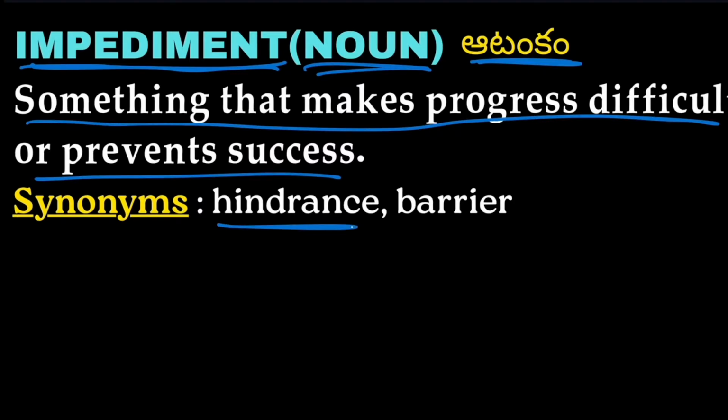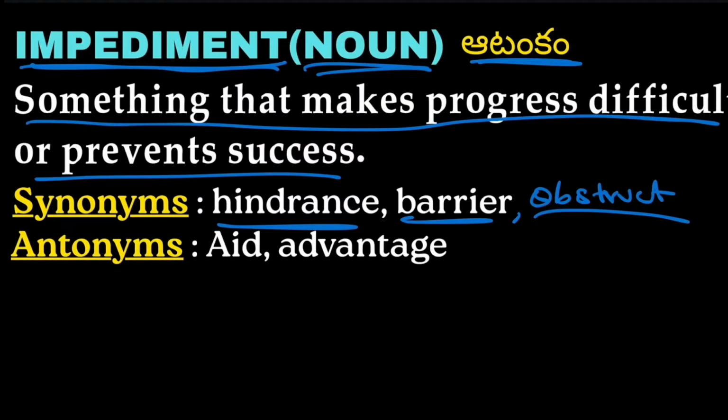Synonyms are hindrance, barrier, obstruct. Hindrance, barrier, and obstruct are the synonyms of impediment, which block something. Antonyms are aid, advantage. Aid and advantage are the antonyms of impediment.